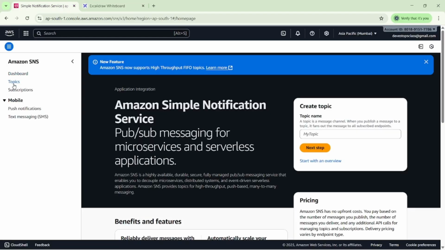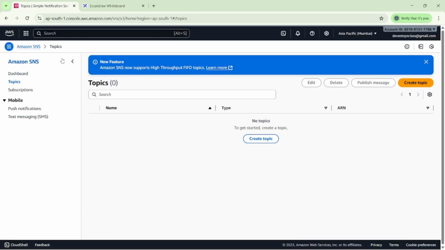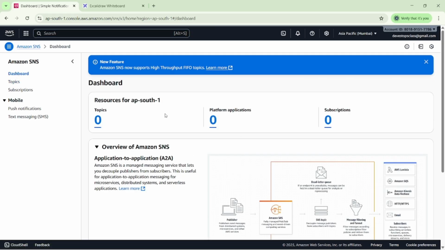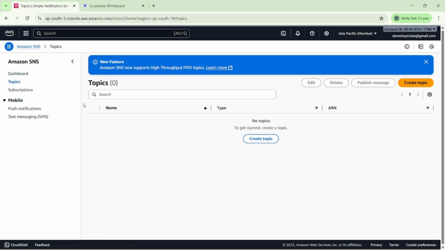Before creating it, we just click on Simple Notification Service. When we click on the dashboard, you can see we don't have any topics here. We have zero topics, zero platform applications, and zero subscriptions. So we are going to create one SNS topic.